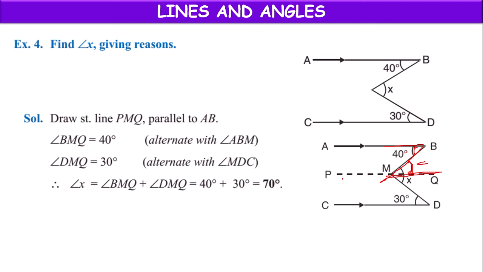And if PQ is parallel to CD, if this part is 30, this part also looking like letter Z, these two will form alternate angles. If this part is 30, this part will be 30. So this above part will be 40, this below part will be 30. But angle X means this total part, 40 plus 30, which is equal to 70 degrees.